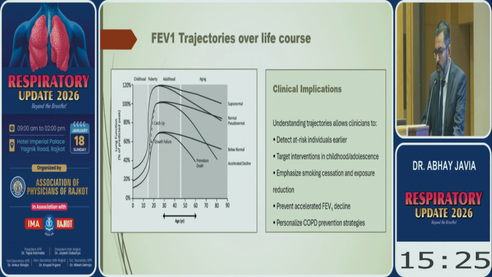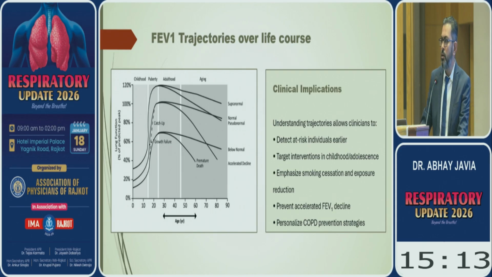The important slide which is included in this recent 2026 COPD guideline is the FEV1 trajectories over the life course. So what is the normal trajectory? It is basically how the lung grows. For the initial 20 to 25 years is the developing phase, in which the lung grows gradually.